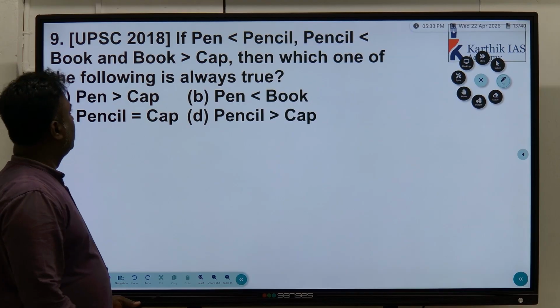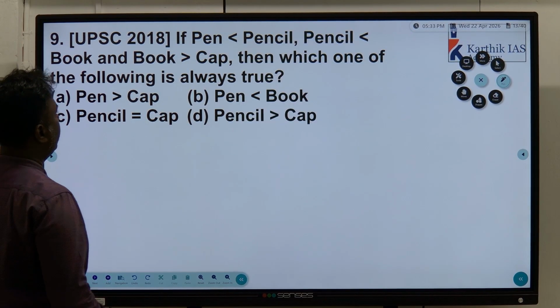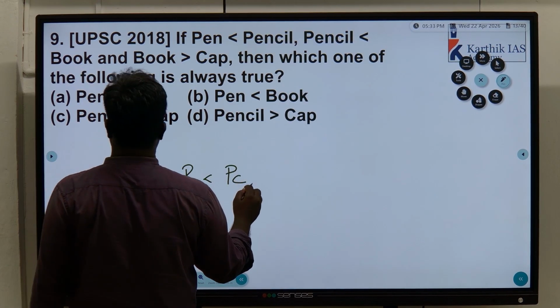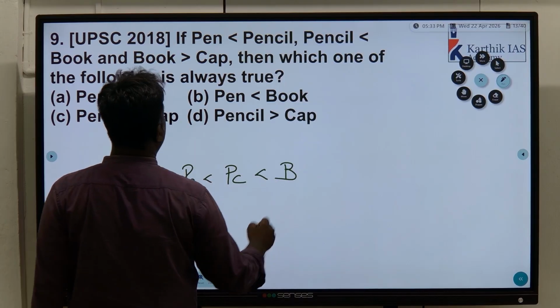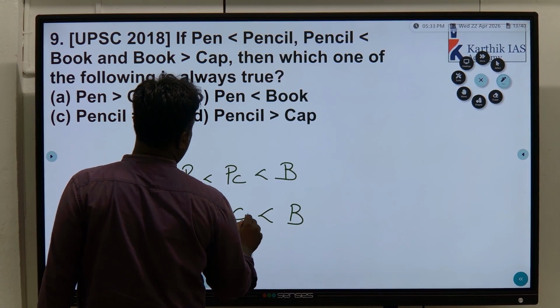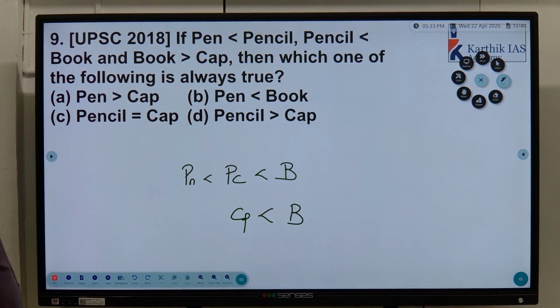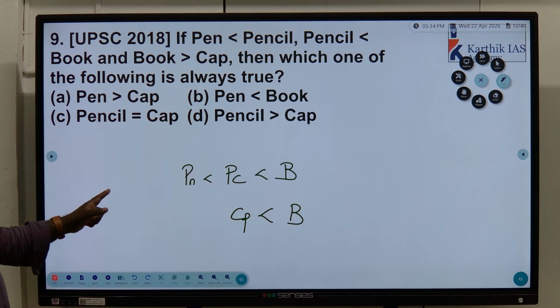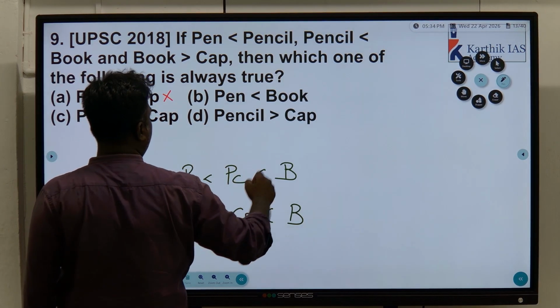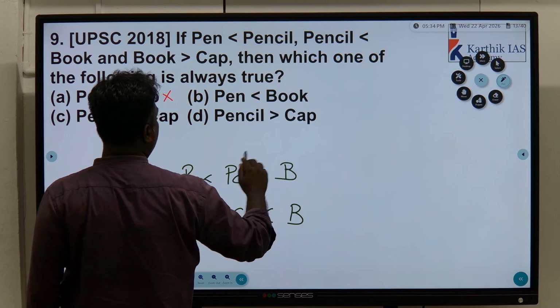So it's a little bit easy question, 2019 question. Pen less than pencil, pencil less than book. Book is again greater than cap. Understand? So always in inequalities, as we have seen in the last video, make it into the same order. Then only you can understand there is no relationship between pen and cap. There is no relation between pen and book. Pen is less than book.